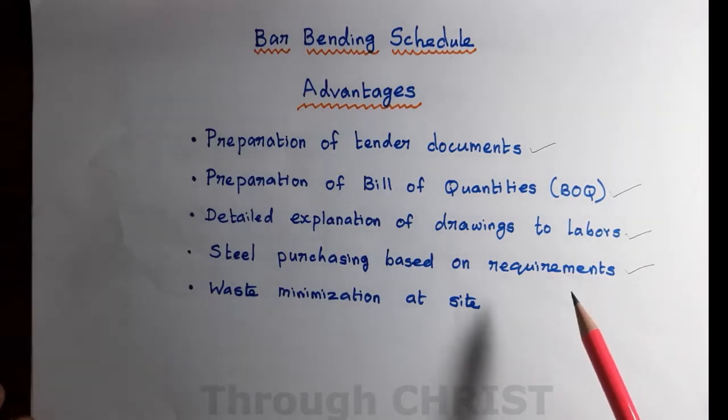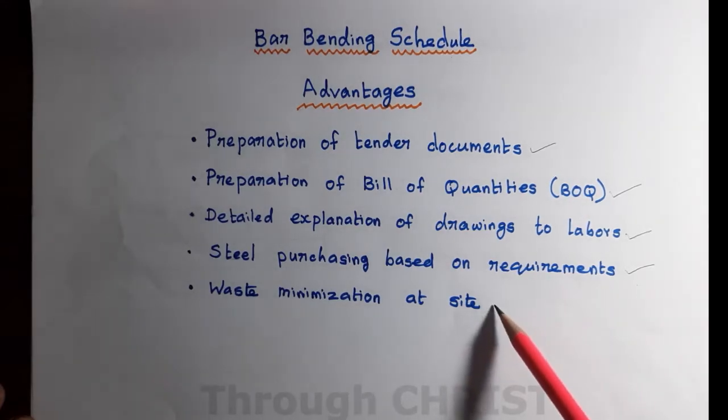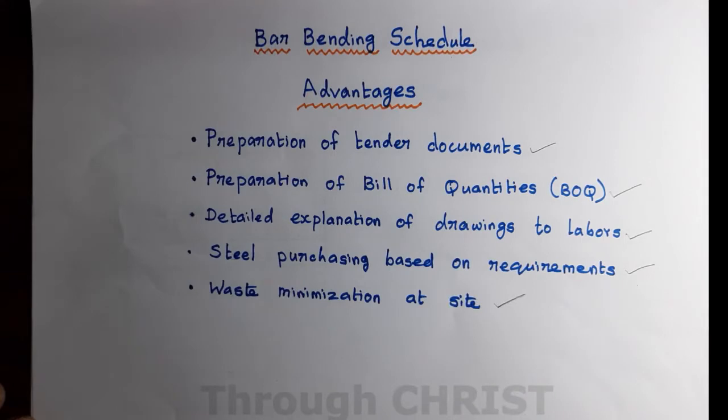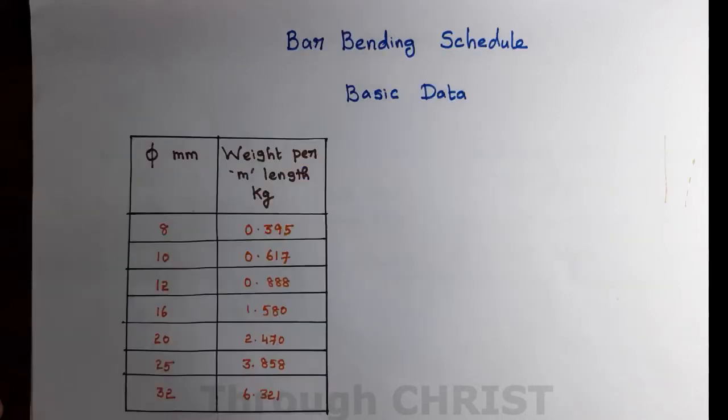The last advantage I have listed is waste minimization at site. A bulk order can create a lot of waste, whereas purchasing the material according to the need minimizes the waste at the construction site. For preparing bar bending schedule, some basic data is needed. If we don't know the basic data, we cannot prepare the bar bending schedule.